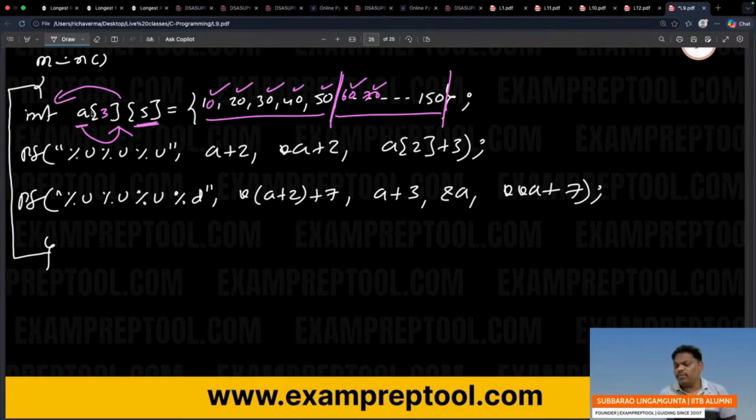5, 5, 5, 5, like that. So I think it's going to be somewhere 100, 110 and so on, 150.